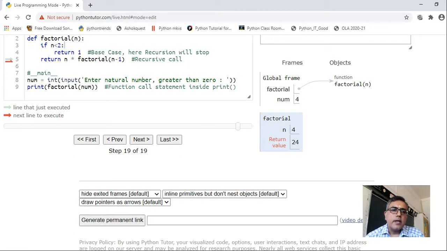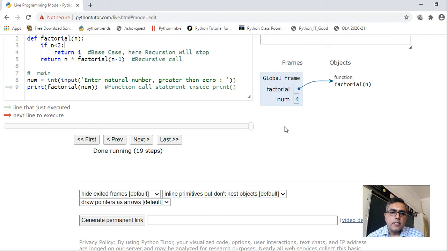Click on next. Now n 4 into factorial 3, what has factorial 3 returned? 6, right? So 4 into 6, 24. So this time when value of n is 4, return value must be 24. So it is returning 24 here, you can verify.